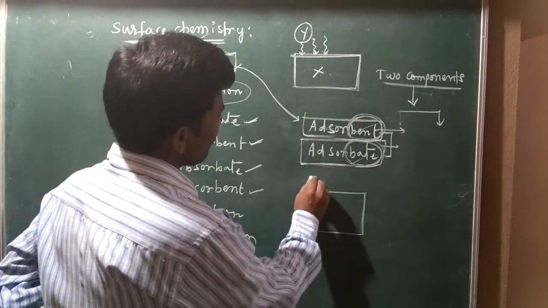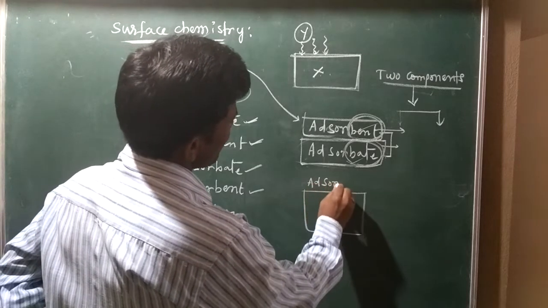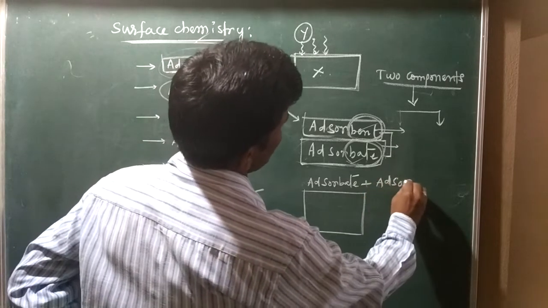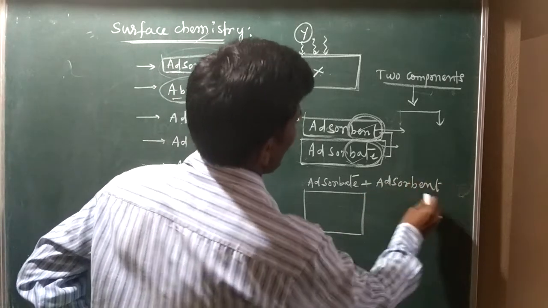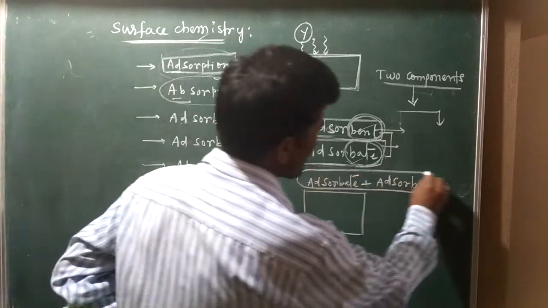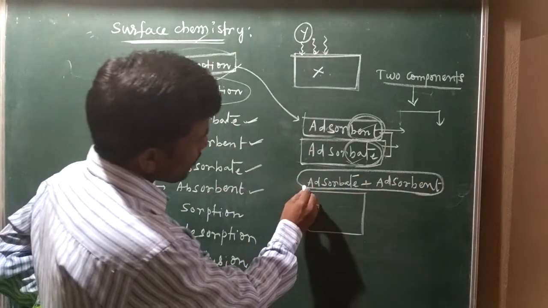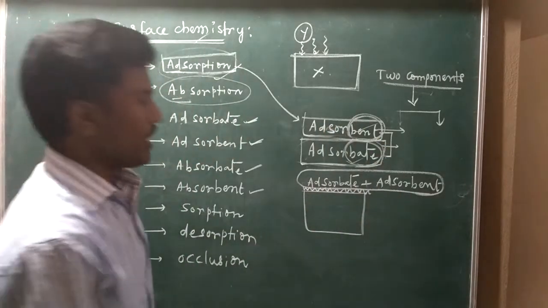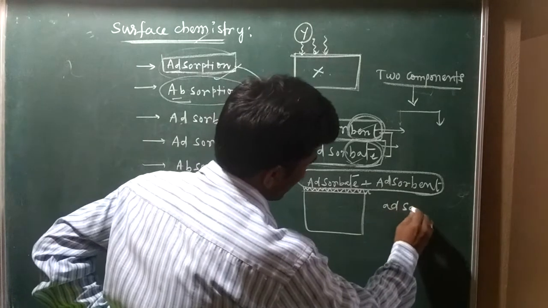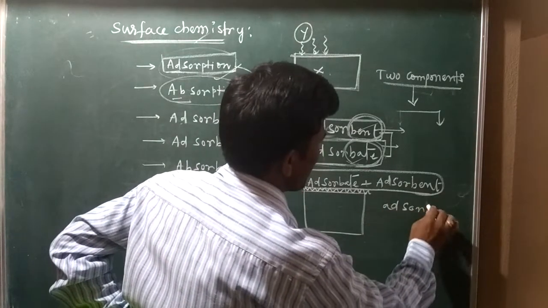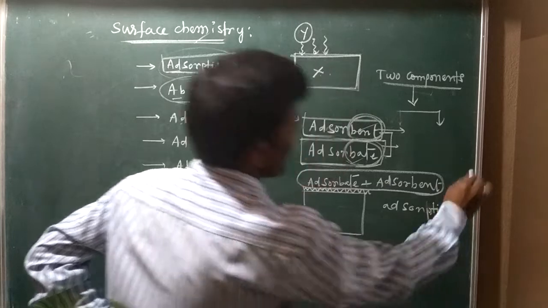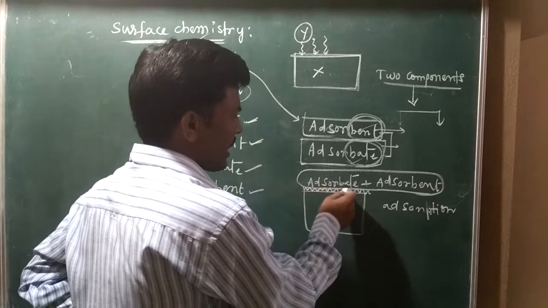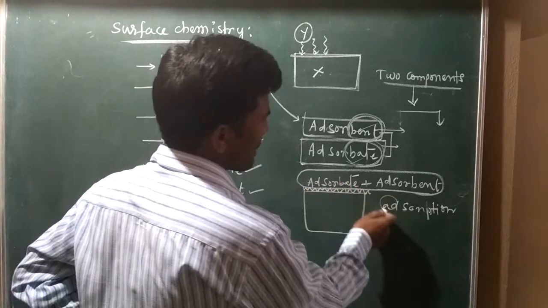If the interaction of adsorbate plus adsorbent, these two components, is up to the level of the surface only, it is called adsorption. The interaction only up to the surface is called adsorption.